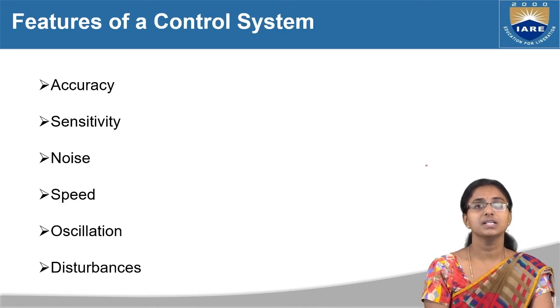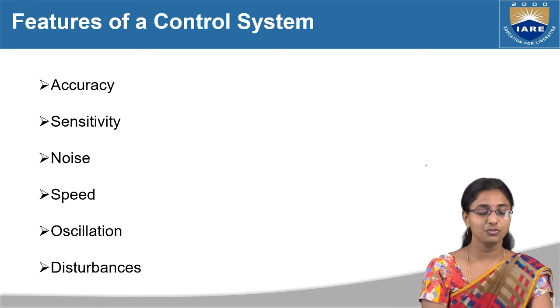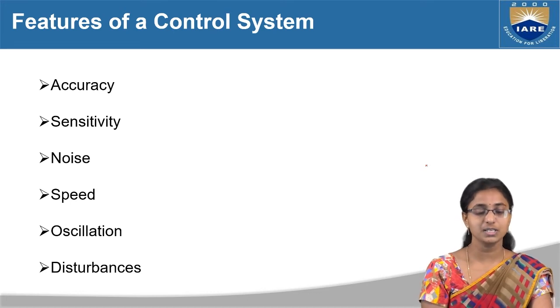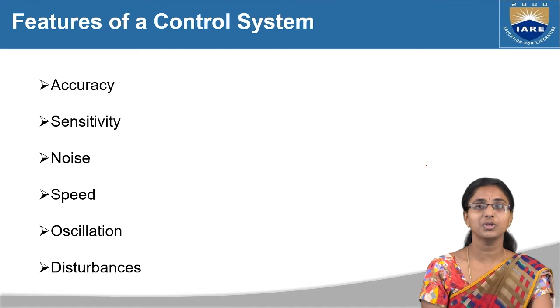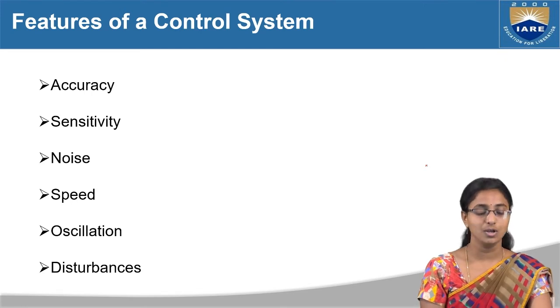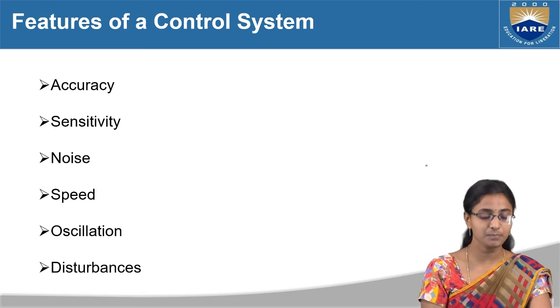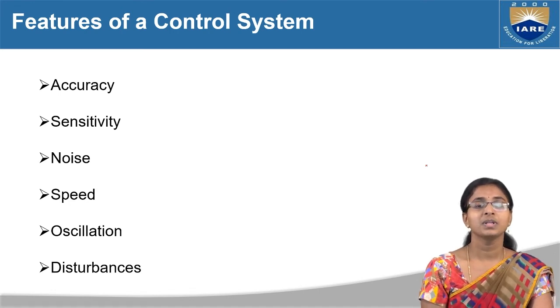Okay, and next, to be a very good control system, we are going to have some important features. By using these important features only, we can say that my control system is good. So what are those features of the control systems? Those are your accuracy, sensitivity, noise, speed, oscillation and disturbance. These are the 6 important features of a control system which say the stability of your control system.